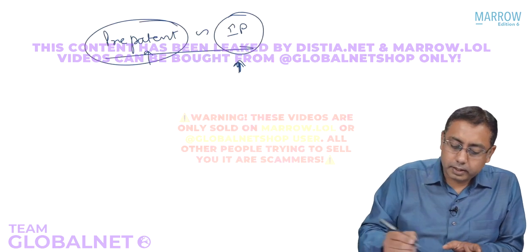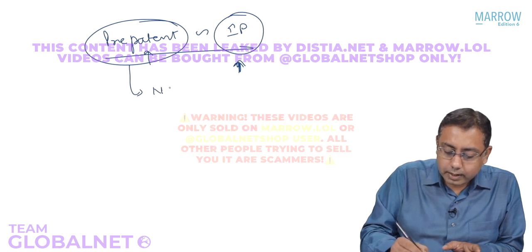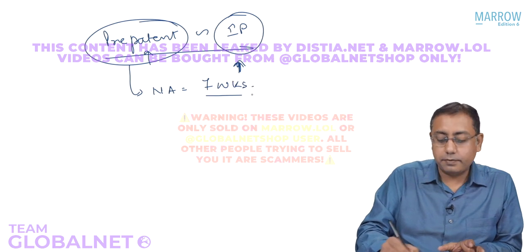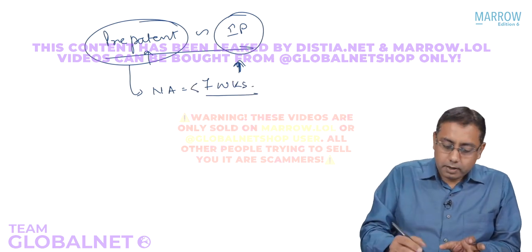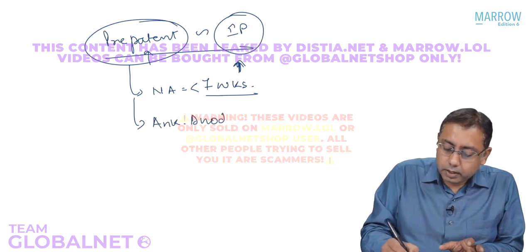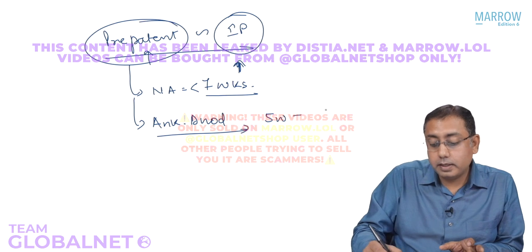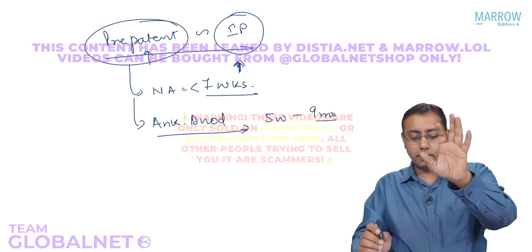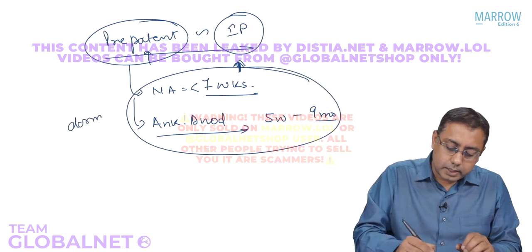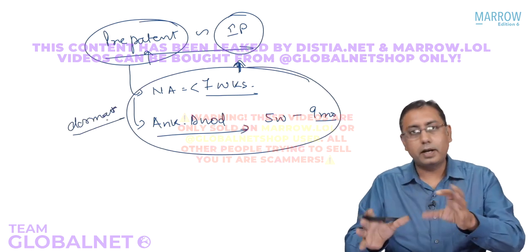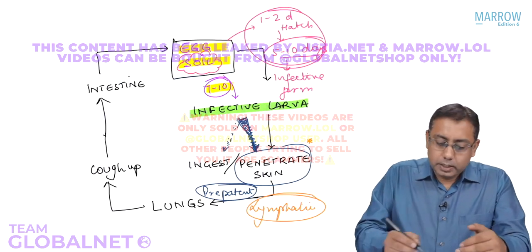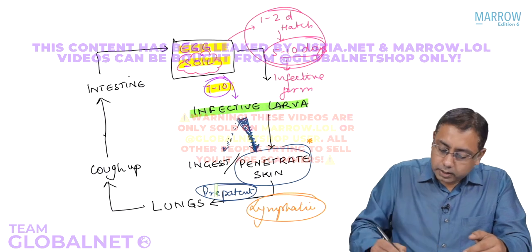The pre-patent period in case of hookworm disease for Necator americanus is kind of a bigger thing, it may range up till 7 weeks. Whereas for Ankylostoma duodenale, it may range from 5 weeks till 9 months. So for 1 year, Ankylostoma may be there in the body, lying in the dormant stage in the lymphatics of the body. So that is what you need to remember, that the lymphatic stage may be associated with the pre-patent stage. That is your step number 2.